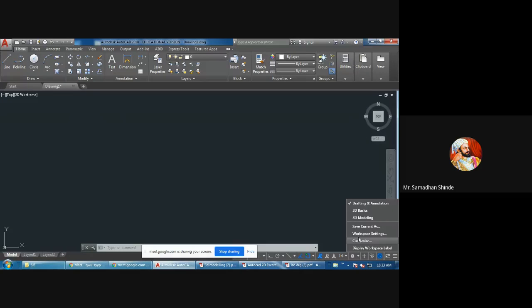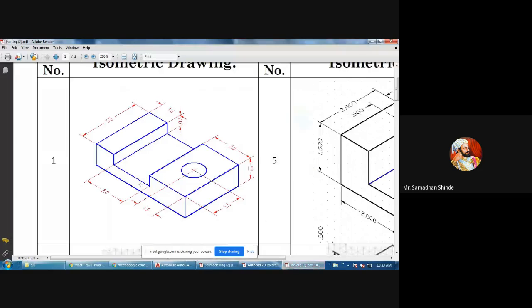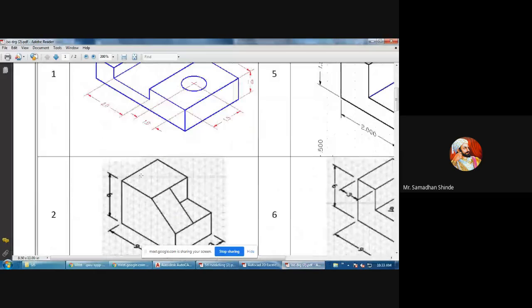Whenever you want to draw 2D and isometric drawings, keep in mind, your cursor must be in 2D. There is always confusion about whether an isometric drawing is 2D or 3D. We had a lot of discussion in the last lecture about whether isometric drawings in AutoCAD are 2D or 3D.